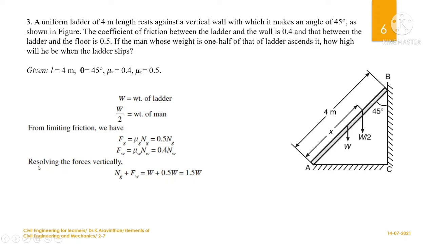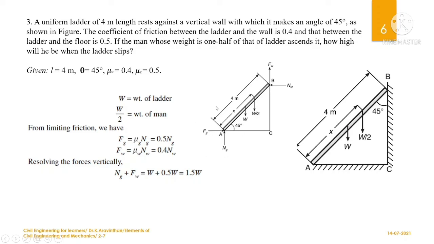Now resolving the forces vertically, which we will do first, you will have an upward force Ng and Fw, which will be acting upward. Since the ladder, if it is slipping, will be moving in the downward direction, Fw will be upward, and the bottom portion will be moving towards the left-hand side, and hence the friction will be acting at the right-hand side.